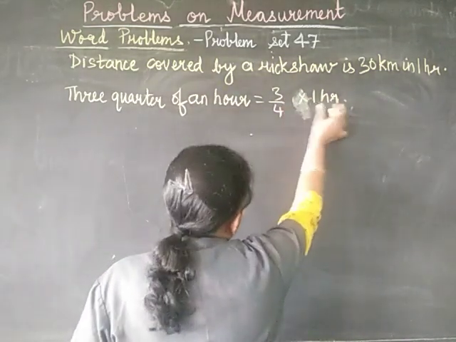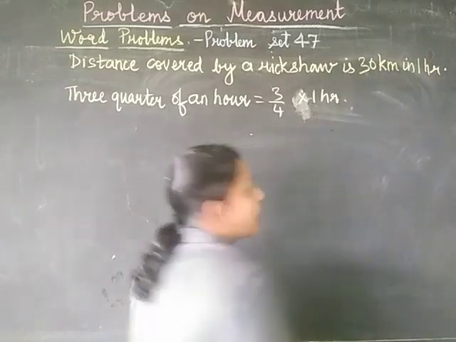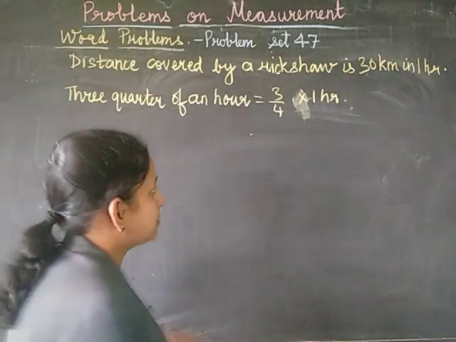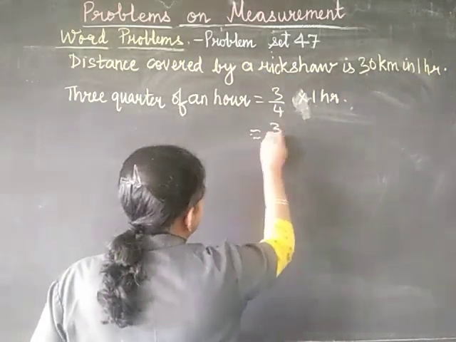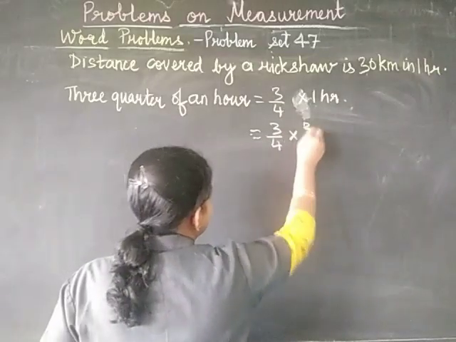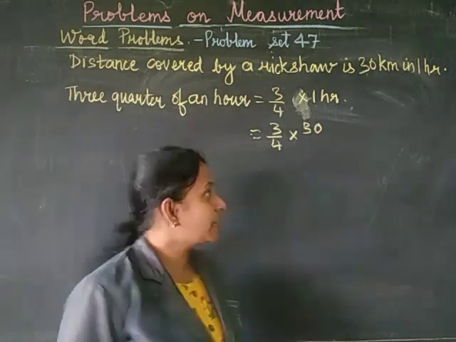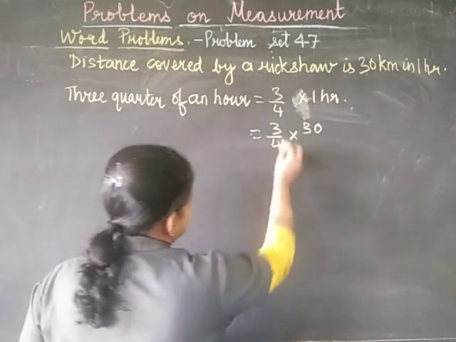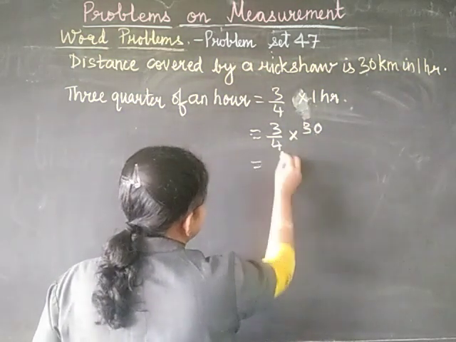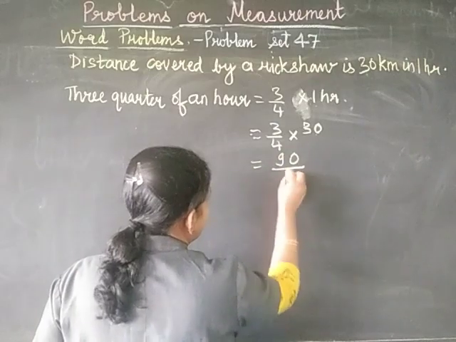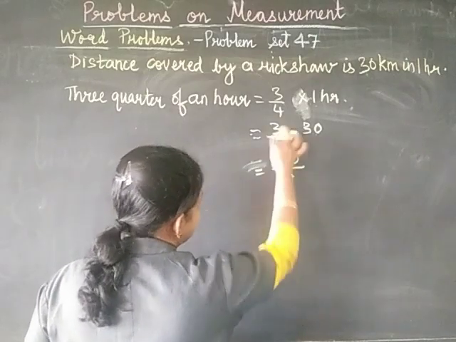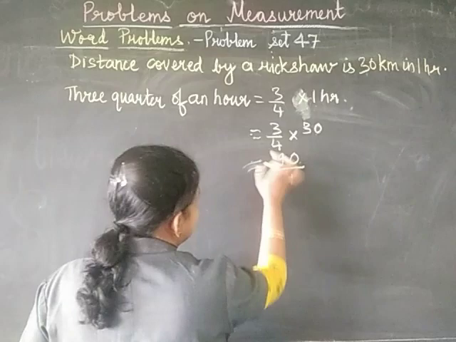And we know that in 1 hour it covers 30 kilometers. So therefore you will write 3/4 multiplied by 30. Then 3 multiplied by 30 becomes 90 upon 4.